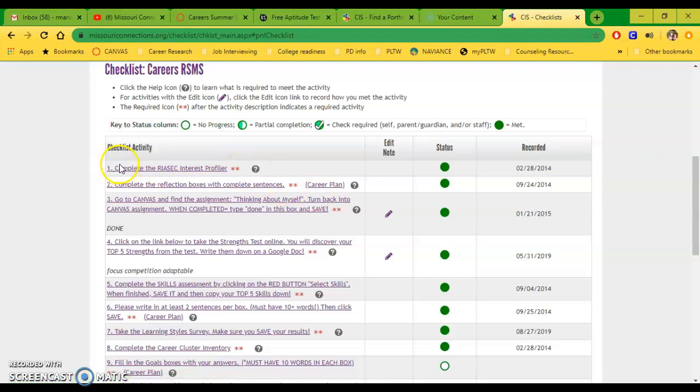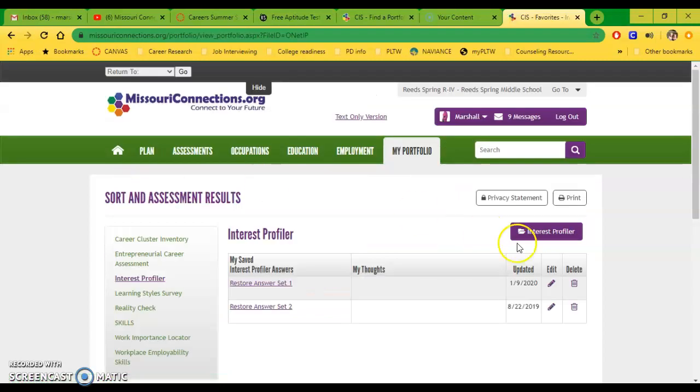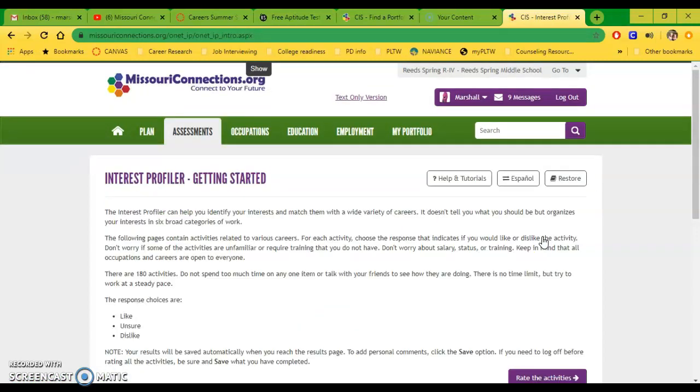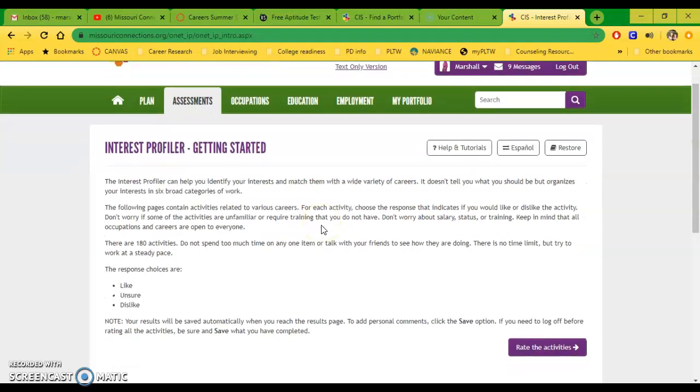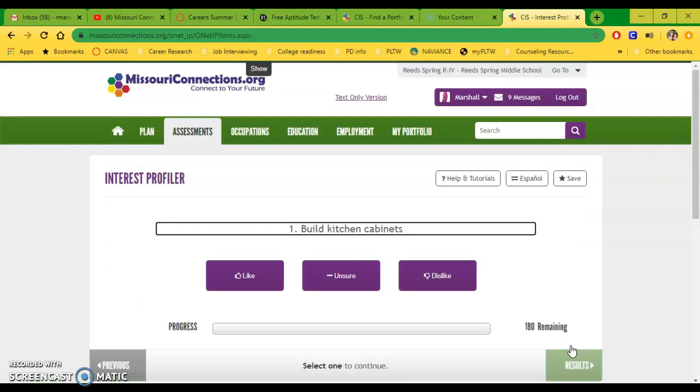The first over here is going to be the RIASEC Interest Profiler. We're going to learn a little bit more about RIASEC later on, but this is what your interests are. This Interest Profiler is just going to ask whether you like to do activities, you're unsure, or you dislike it. So you're going to go ahead and click Rate the Activities. This will take about 15-20 minutes.